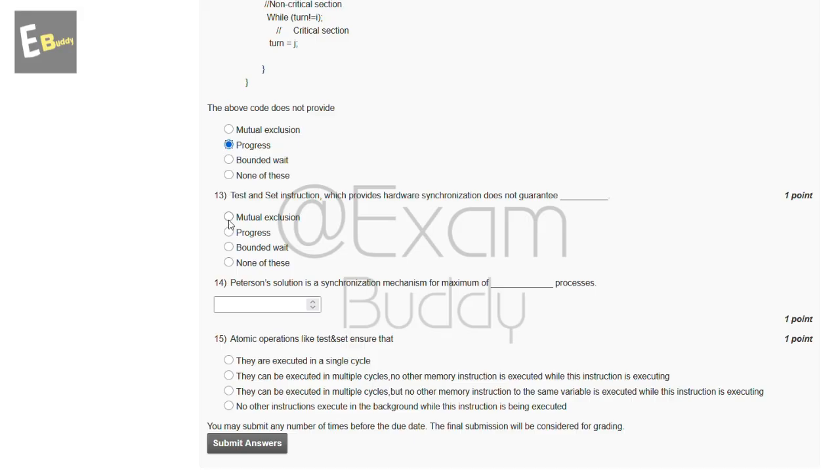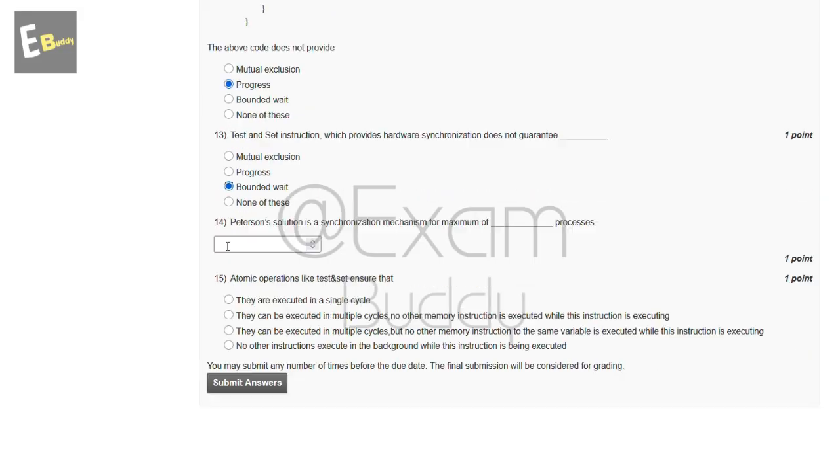Now the 13th question is, test and set instruction which provides hardware synchronization does not guarantee dash. So these are the options: mutual exclusion, progress, bounded wait, none of these. So the answer of our 13th question is C, bounded wait. Now the 14th question is, Peterson's solution is a synchronization mechanism for a maximum of dash processes. So the answer of our 14th question is two processes.